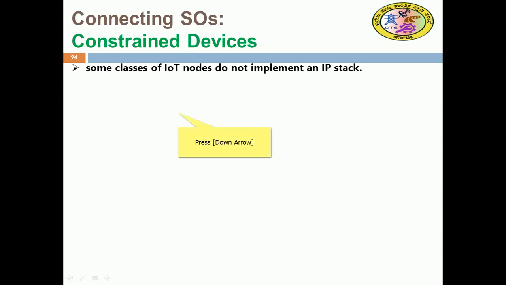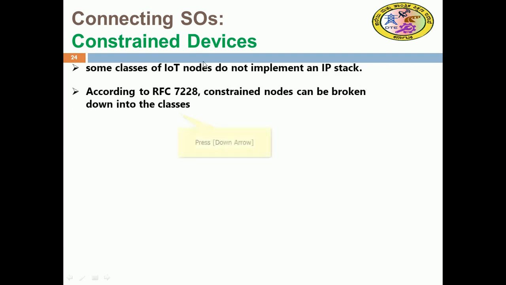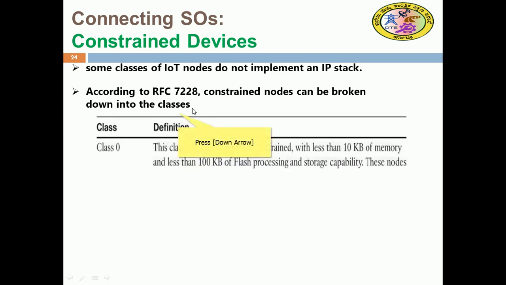Some classes of IoT nodes do not implement an IP stack. So in older IoT networks, there were nodes which may not implement the IP stack. According to RFC 7228, constrained nodes can be split into classes: class 0, class 1 and class 2.